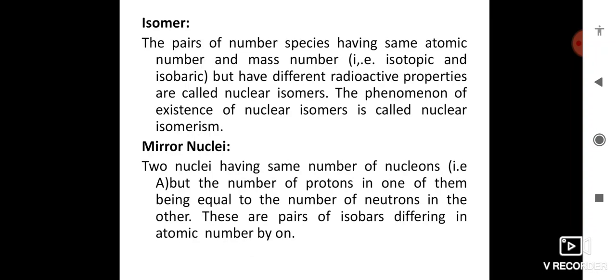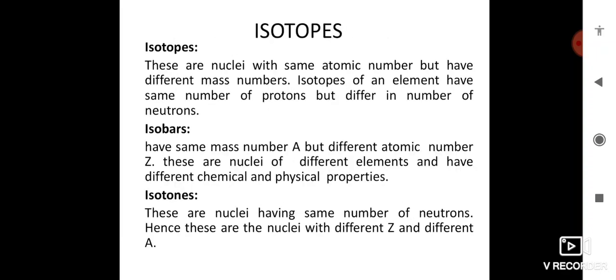In both nuclei, the number of protons or neutrons are equal to each other. So these are the concepts we discussed today: isotopes, isobars, isotones, isomers and mirror nuclei.